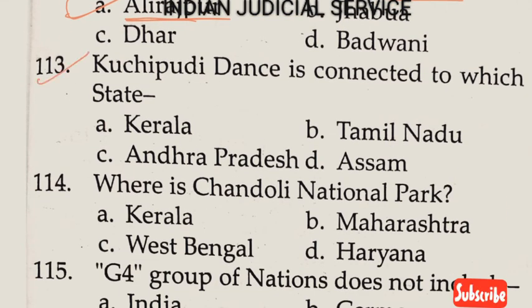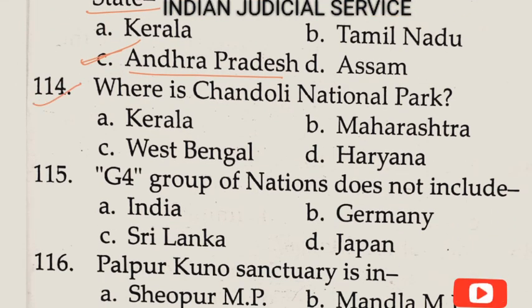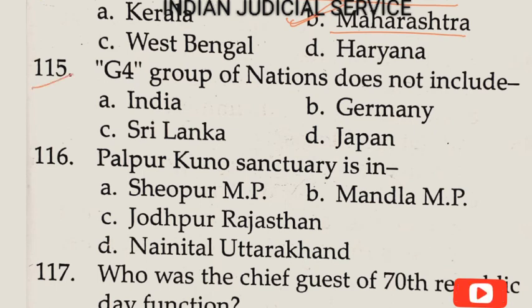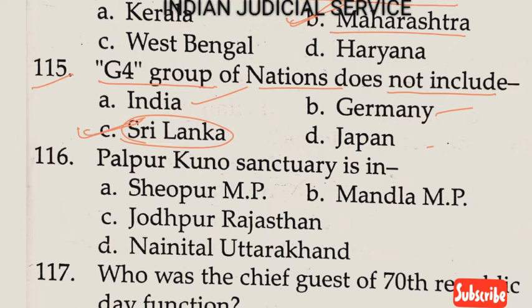Now question number 113. Kuchipudi is connected to which state? So Kuchipudi connected to Andhra Pradesh. So answer here option C. Question number 114. Where is Chandoli National Park? So Chandoli National Park in Maharashtra. So answer is here option B. Now question number 115. G4 group of nation does not include. So G4 nation does not include Sri Lanka, and remaining India, Germany, Japan is there. So answer here option C.